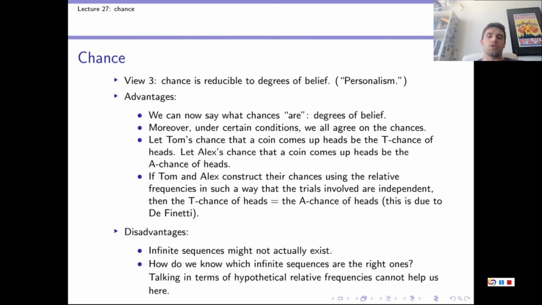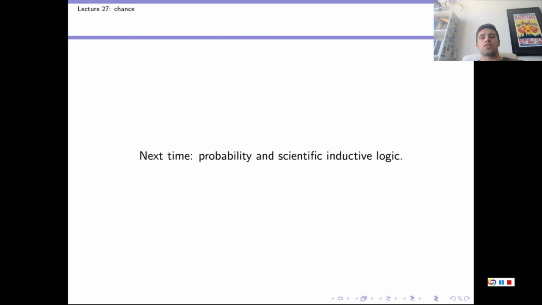However, as soon as we start talking about infinite coin flips again, this view inherits the problems that we talked about when we discussed frequentism, that arise when we consider these infinite sequences. So we'll leave that discussion here, and we'll summarize by saying that the metaphysical nature of chance is a difficult one to pin down. So, next, we're moving into the final week of the course.